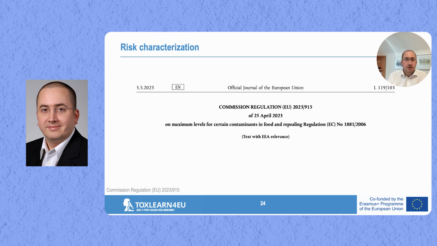And what you see here is the regulation that is being brought into place by the European Commission. This is the Commission regulation on maximum levels for certain contaminants in food. So this is not for pyridoxine alkaloids only, but this is setting maximum levels for a lot of substances.